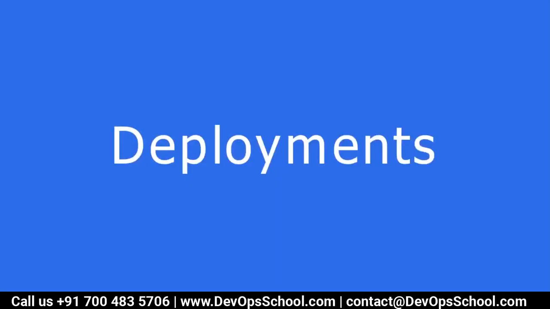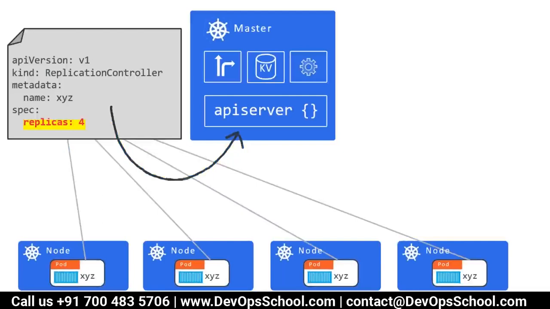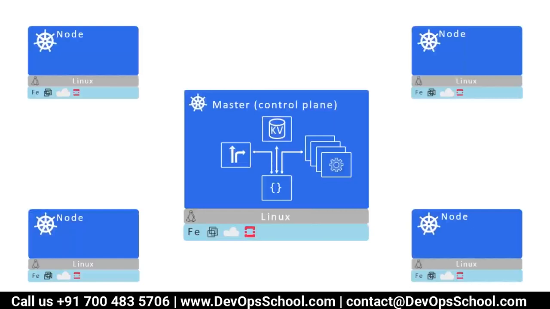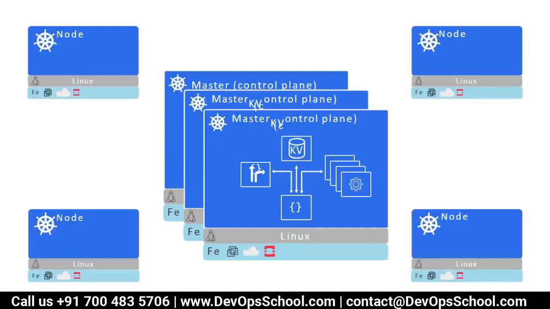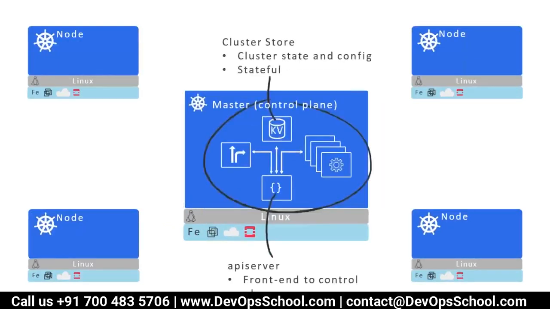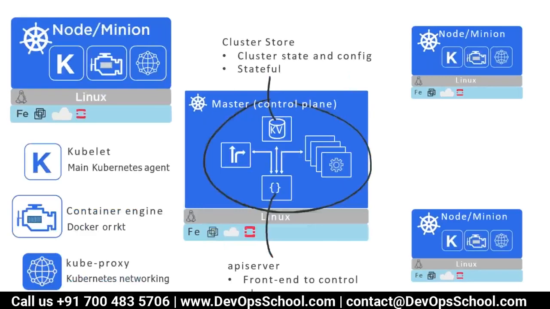Okay, guys, so we have completed the discussion on deployment, replication controller, everything. So let's recap the discussion. We have understood that the master has 4 components. Master manages the multiple nodes. Multiple masters are possible. Master has a cluster store, API server, scheduler, and controller. Nodes have a kubelet, container engine, kubeproxy.